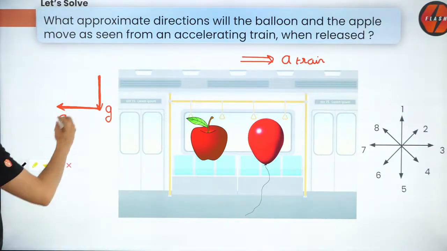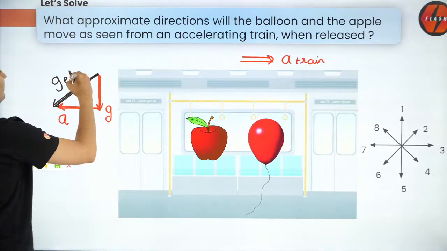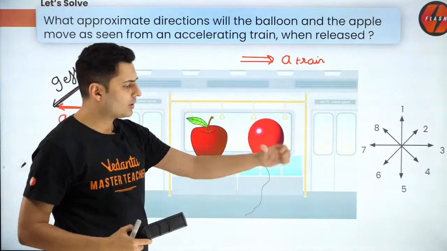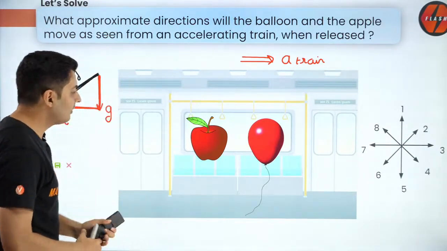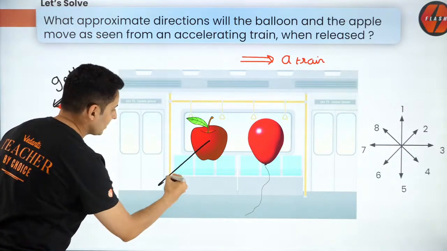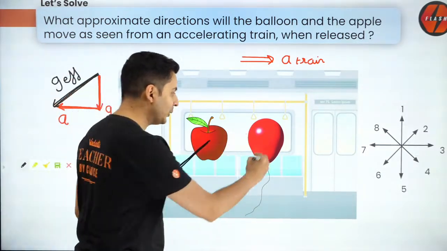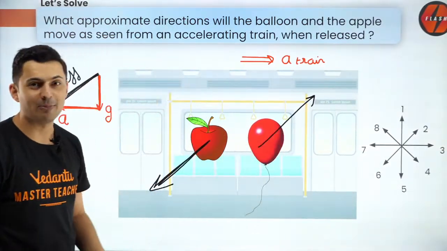So what will happen? The effective gravity, g effective, will be somewhere like this. Mg is down, pseudo force is here, so the net force will be somewhere here. Because of that, the apple will go like this, but the balloon will go opposite to the effective gravity. So this is what will happen.